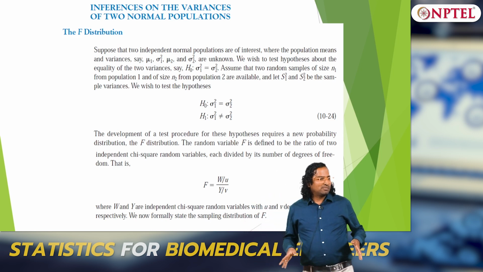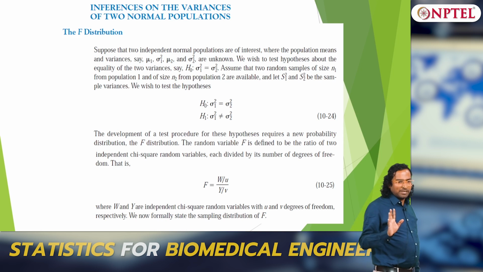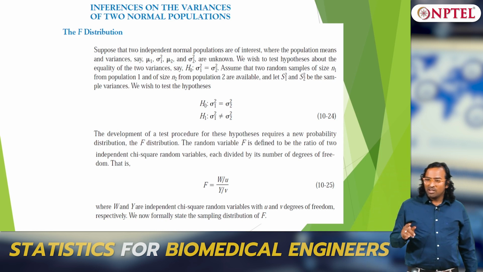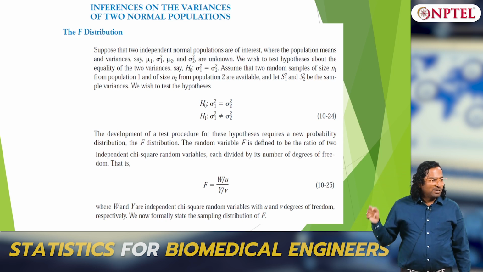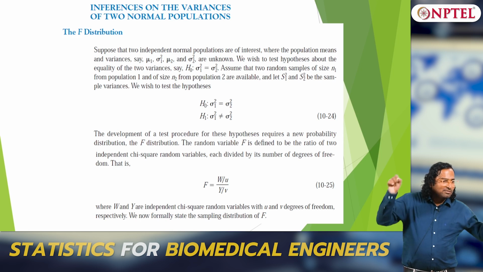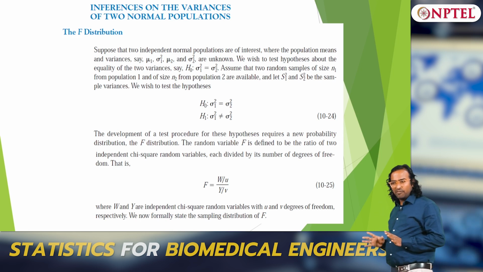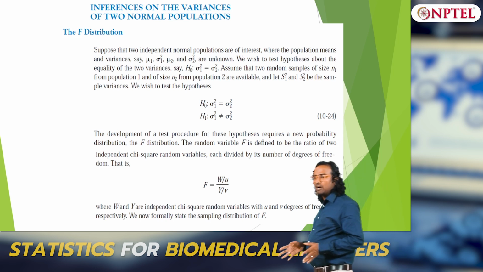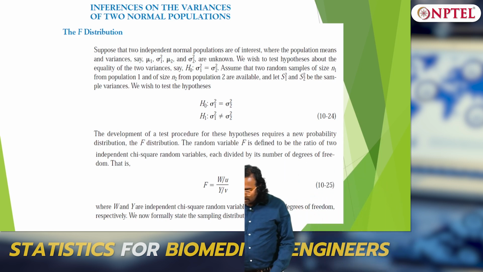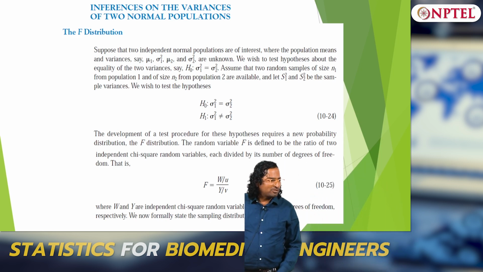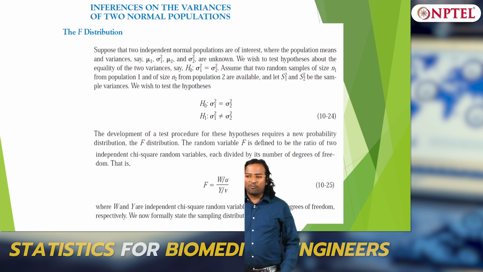If at least one is non-zero, then I am happy. I am not even asking which is non-zero: is mu1 to mu n equal to 0 or not equal to 0? That is the kind of question we are asking. If I put it statistically, all the drugs having no effect is my null hypothesis: the mean of all the effects is equal to 0, or at least one is effective, so at least one is non-zero.